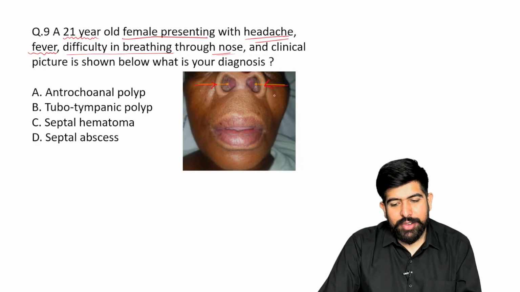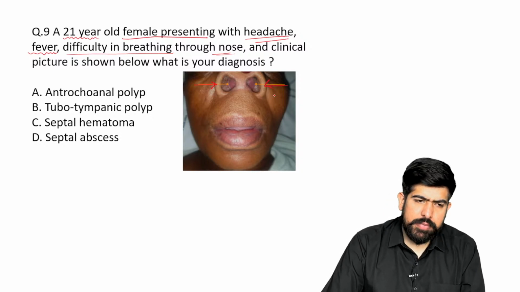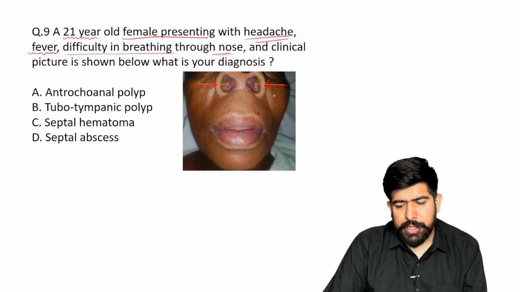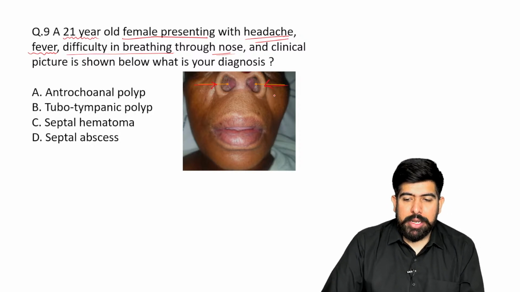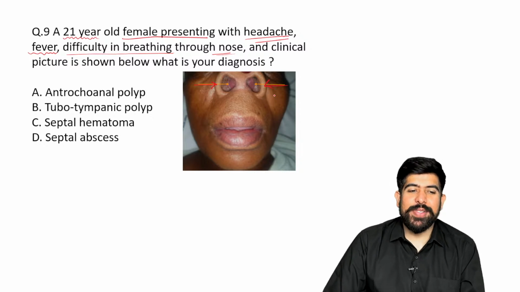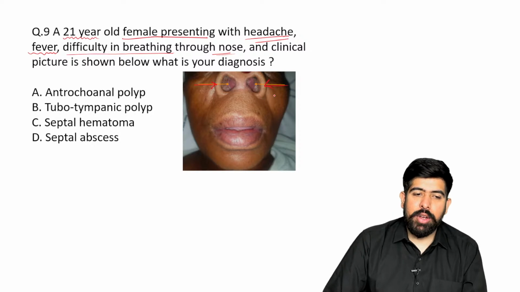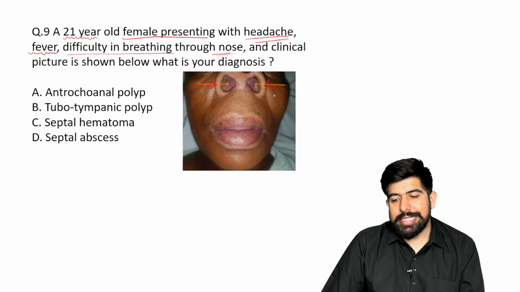So this is asking you what is your diagnosis in this condition by seeing this picture. Options are given to you, guys: A, antrochoanal polyp; option B, tubotympanic polyp; option C, septal hematoma; option D, septal abscess.